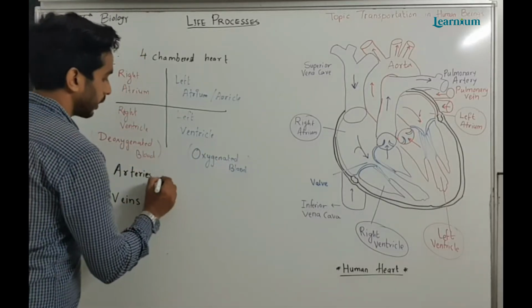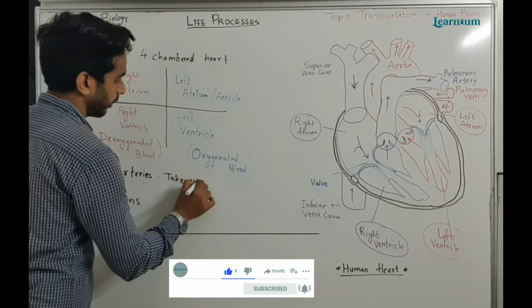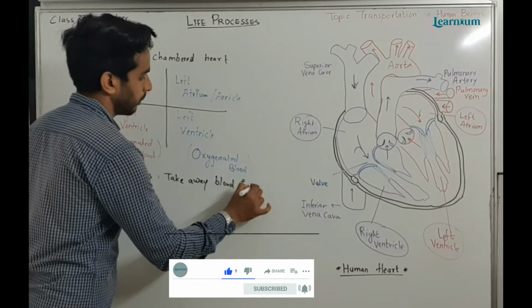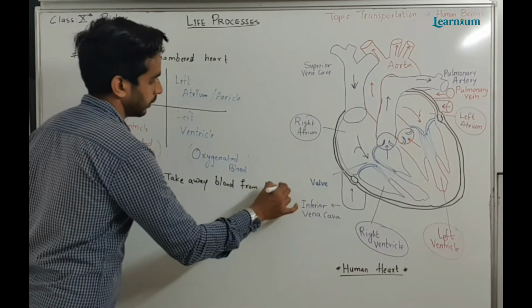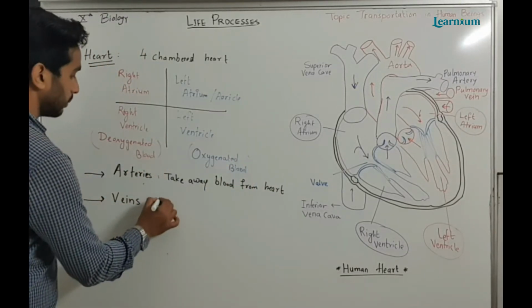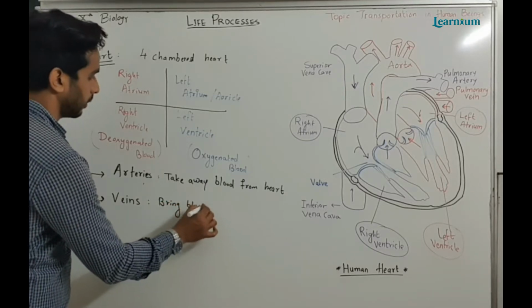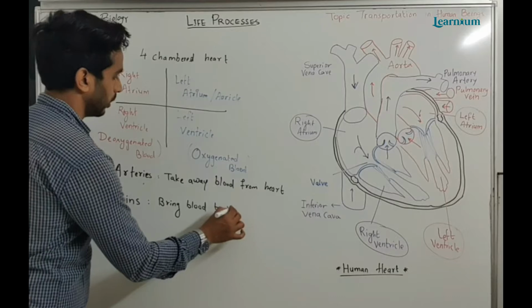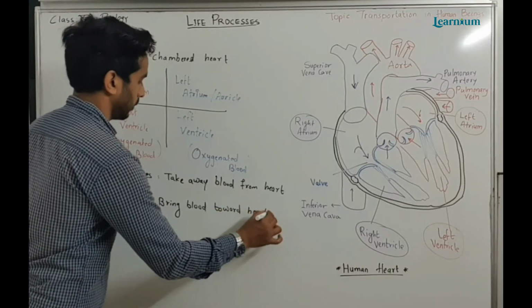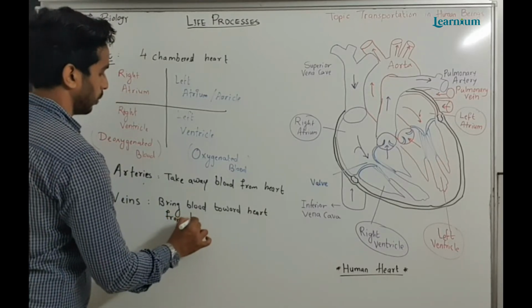These arteries take away blood from the heart, and then these veins bring blood to the heart from body parts.